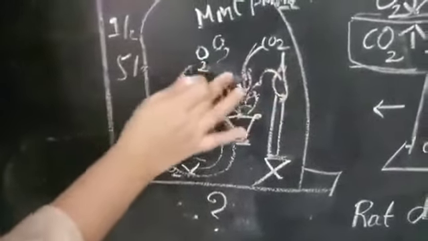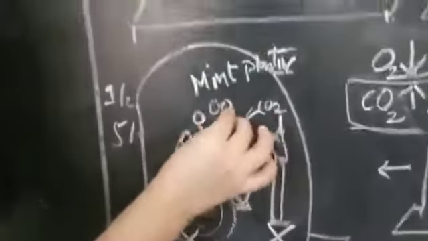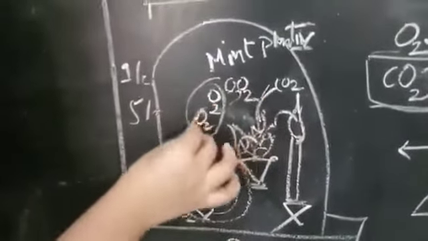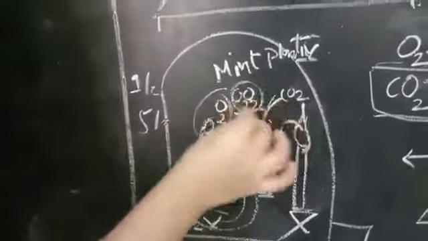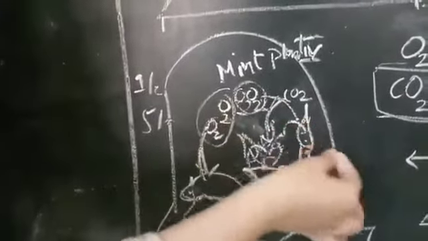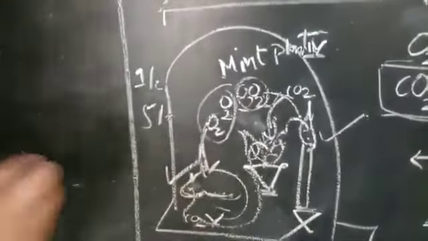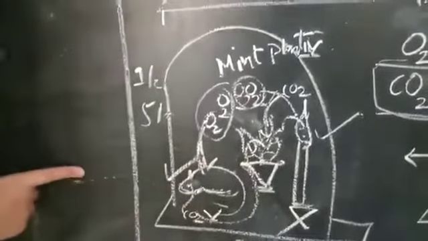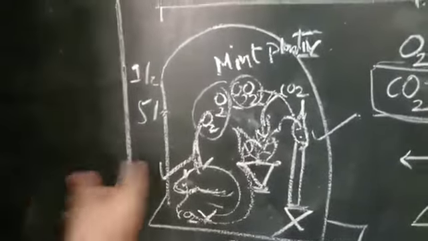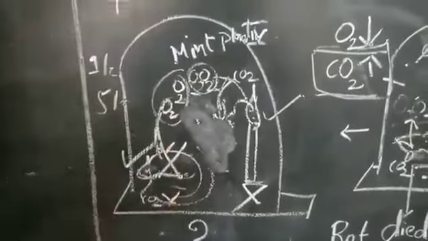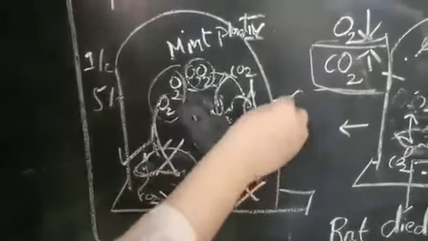With the help of the plant, the oxygen amount is increasing, and half of the oxygen reaches the rat and half of the oxygen reaches our candle. So here the combustion process is working, and our life process is also working. If you remove this plant, what will happen? Let me guess. Again the same process: no living of our rat and no burning of our candle.